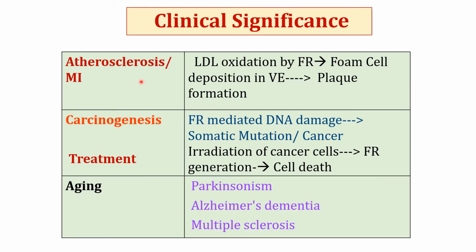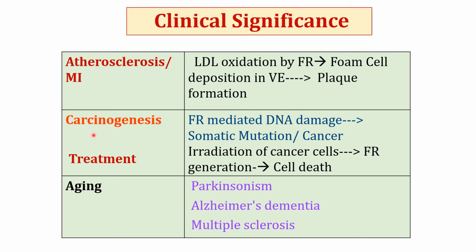Free radicals play a crucial role in atherosclerosis and MI. As you must have learned during lipid metabolism, LDL is susceptible to free radical and is oxidized by free radical. This oxidized LDL is deposited in endothelium and attracts macrophages, which are converted into foam cells after engulfing lipids and get deposited there to form plaque.